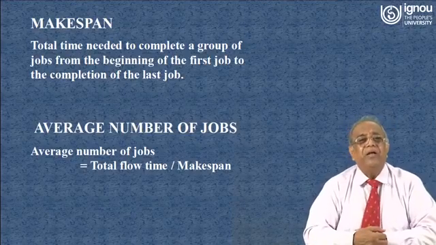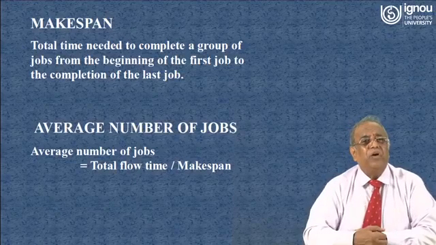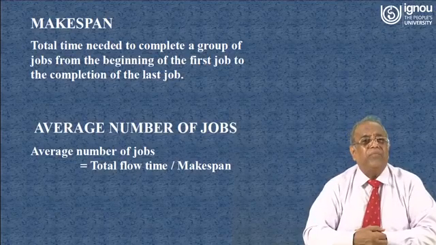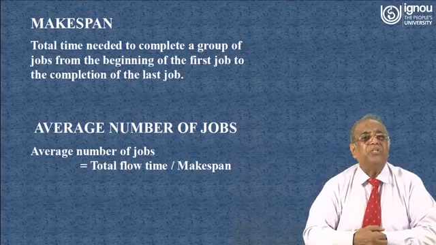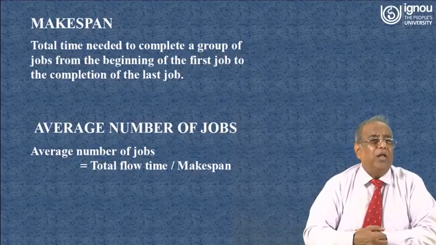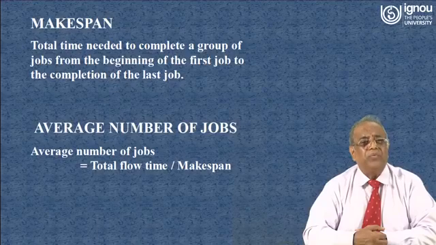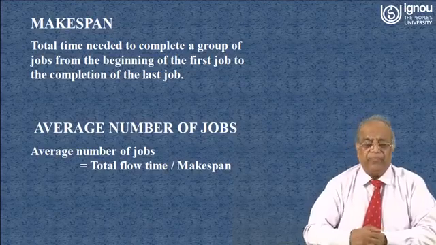Make span is the total time needed to complete a group of jobs, from the beginning of the first job to the completion of the last job. Now we can also calculate the average number of jobs with this formula, that is total flow time divided by make span.